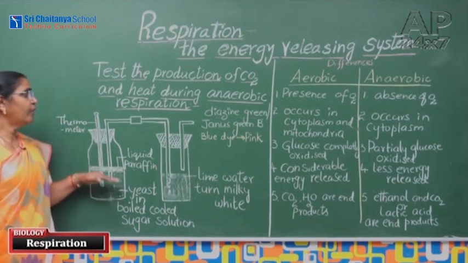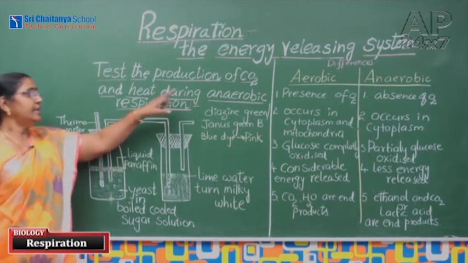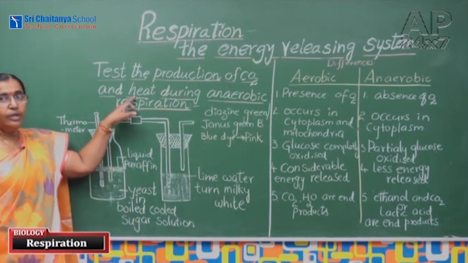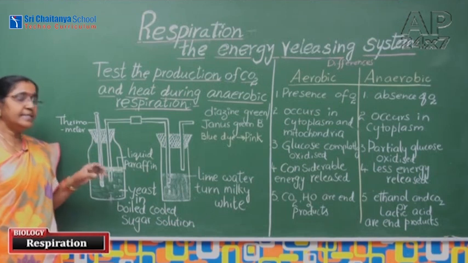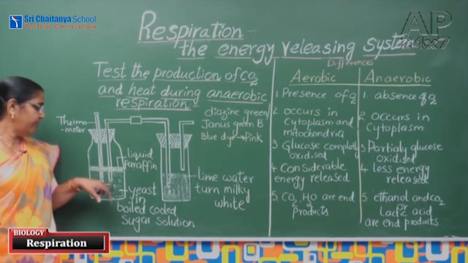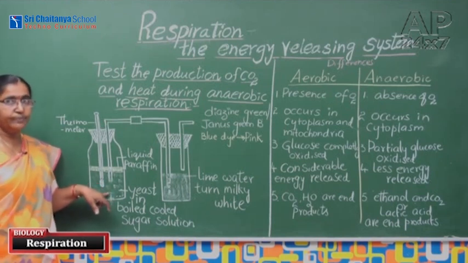By this setup, what we can conclude is that anaerobic respiration releases carbon dioxide and heat also. If you open this and smell it, we can get an alcoholic smell. By fermentation, ethyl alcohol is also produced.